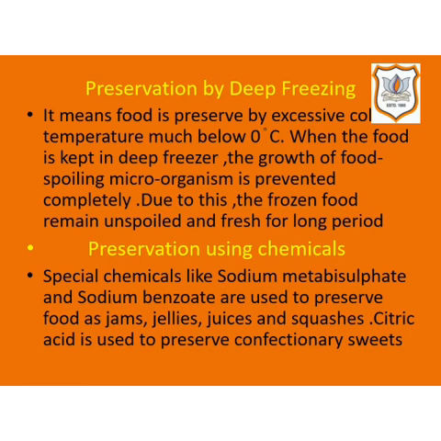Our another method is preservation of food by chemicals. The three special chemicals which are used as preservatives in preservation of food are sodium metabisulfite, sodium benzoate and citric acid. Sodium metabisulfite and sodium benzoate are used to preserve food such as jams, jellies, juices and squashes, so as to save them from spoilage. And citric acid is used as a preservative in confectionaries, means sweets. These special chemicals kill the food spoiling bacteria, but they do not harm us.